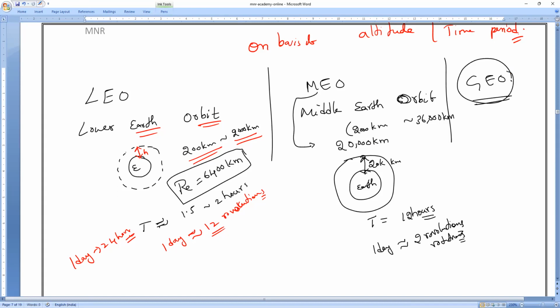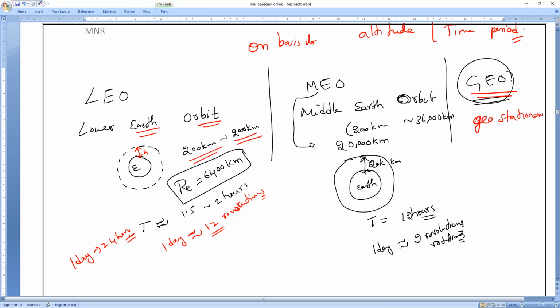Because if they were at lower levels, the signals would be intercepted and mismatched. That's why, for all the telephone communications and dish antennas, we call these geostationary satellites. What is that, everybody?